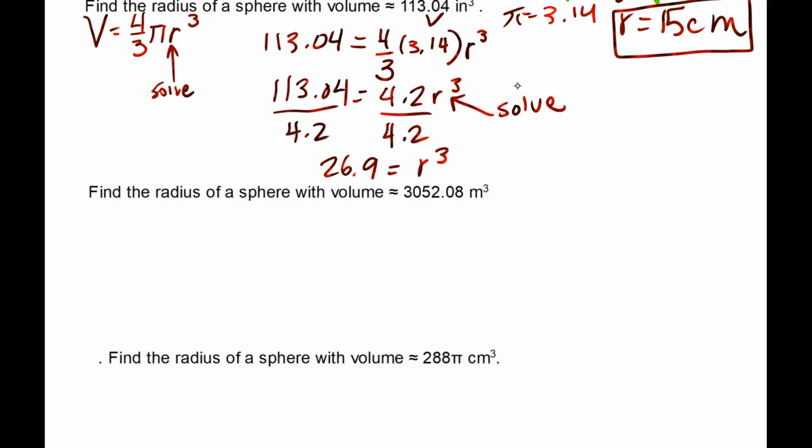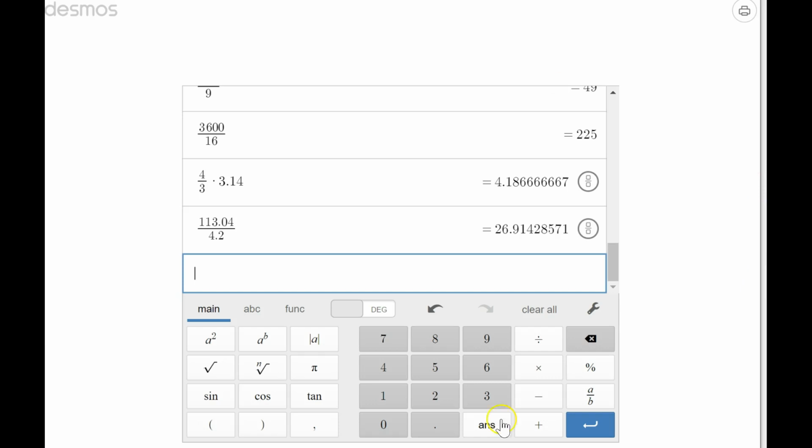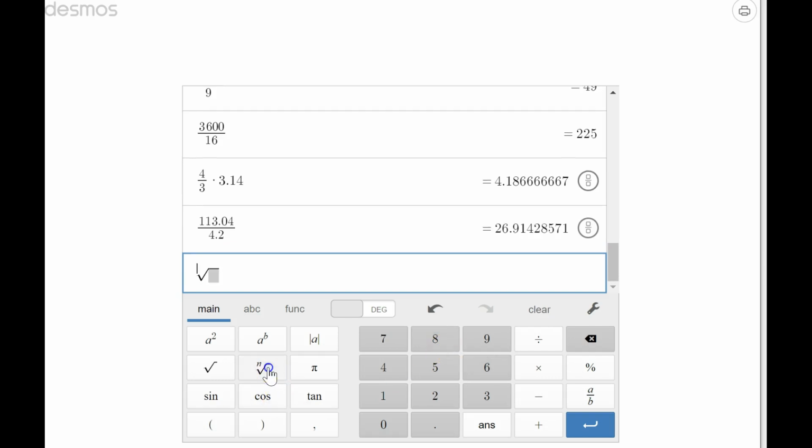So how do you think we undo a cube? If we take the square root to undo a square, we take the cube root to undo a cube. Let me figure this out with Desmos. You hit the n first, and it's going to show a spot where we put a 3, because that represents the cube root.